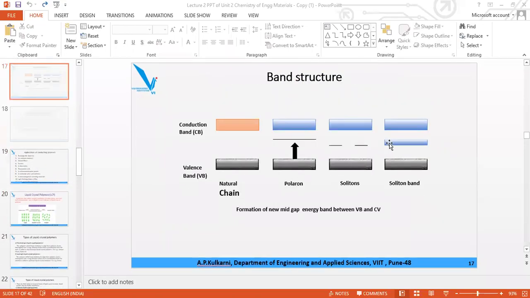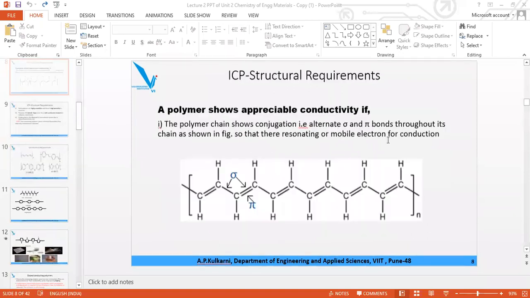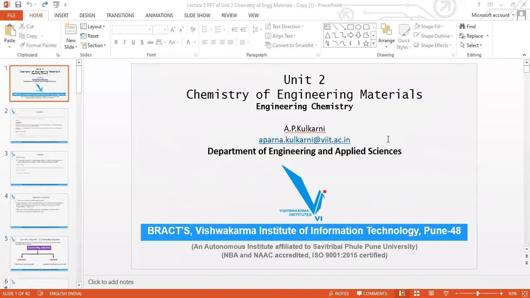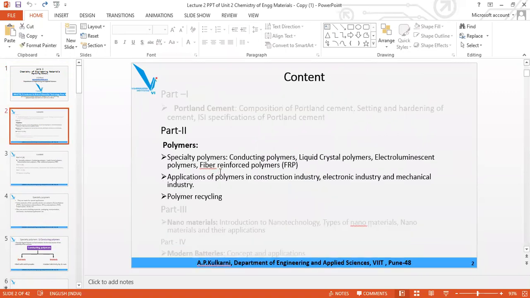Presently, every one of us is busy in completing the syllabus because we can expect the first examination very soon. So this is the second lecture of unit 2. Here we are going to study the different specialty polymers and their application in construction, electronic, mechanical.